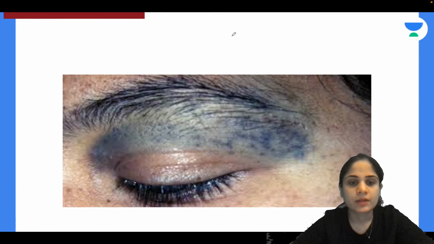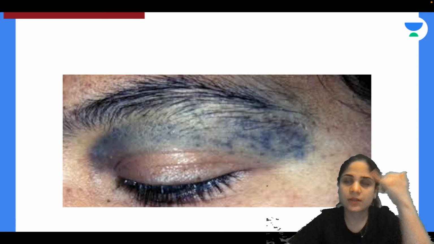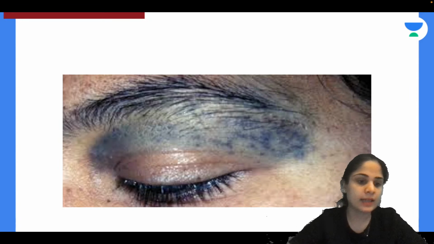Okay. Now, identify this lesion that is present over the patient's eyebrow and tell me the reason for it.